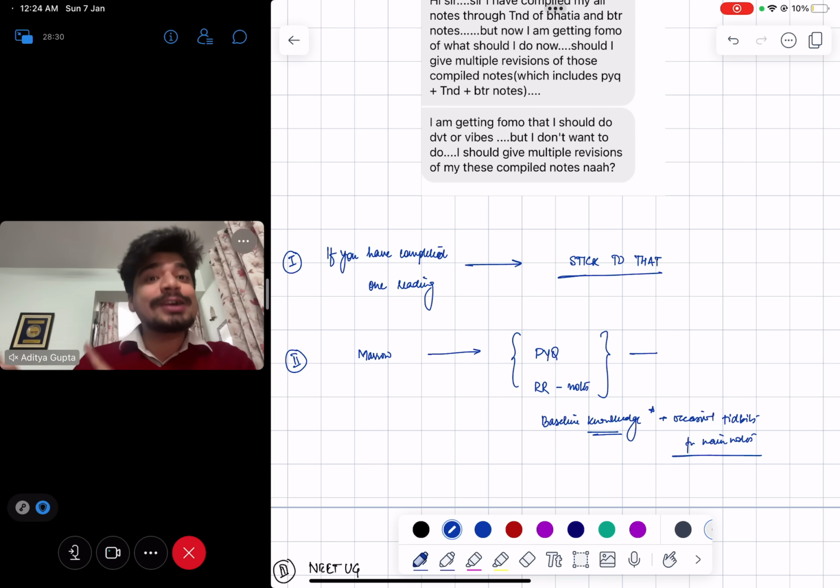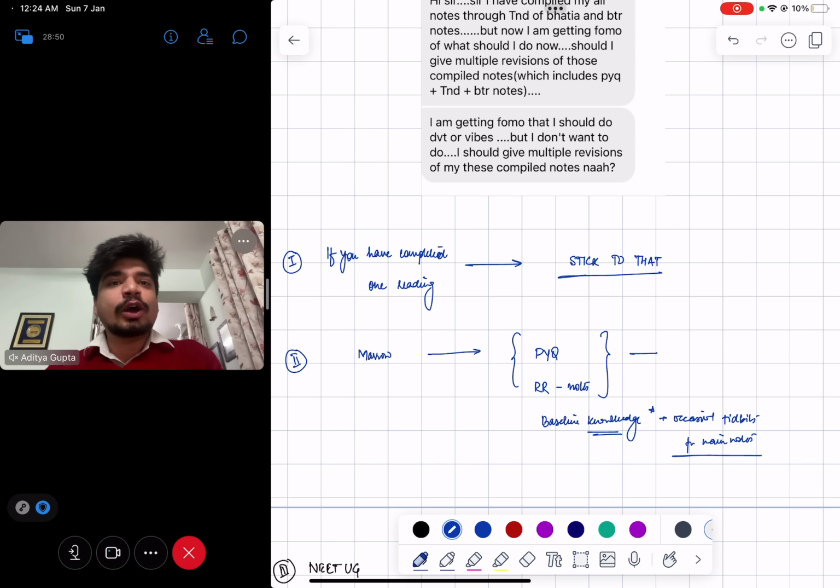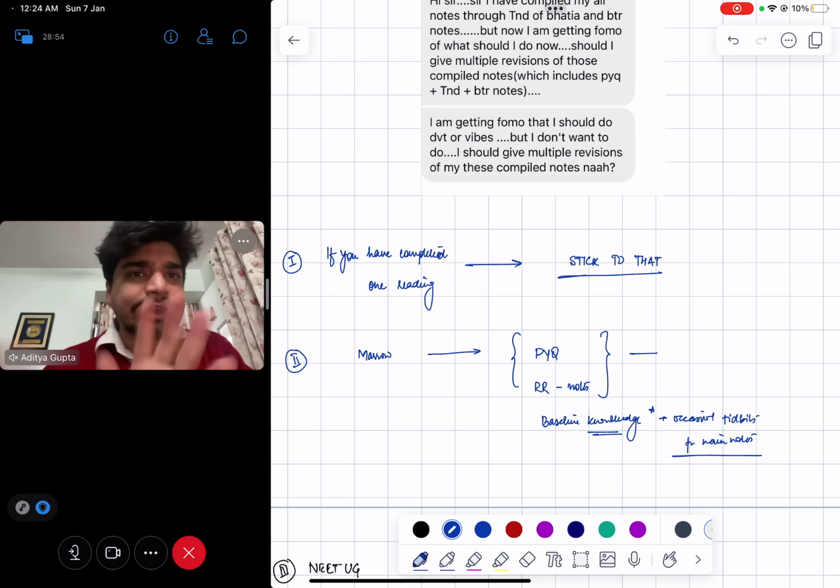Since you have already done a really good reading of the notes, your baseline knowledge will then propel that rank to 1000 or 2000. So don't worry. From now on, solve previous year questions thoroughly. See the revision videos. Do not see the revision videos if you already saw them in the main videos, but see the revision notes. Once the theory is read, MCQ practice will also happen simultaneously, and then you can easily give the exam. So don't be afraid of this.